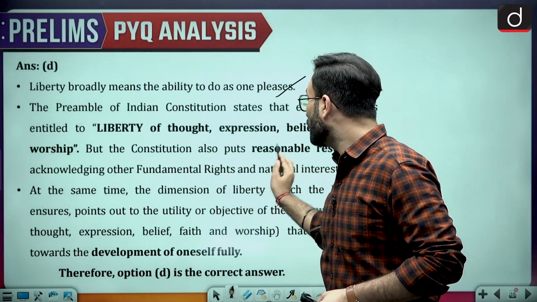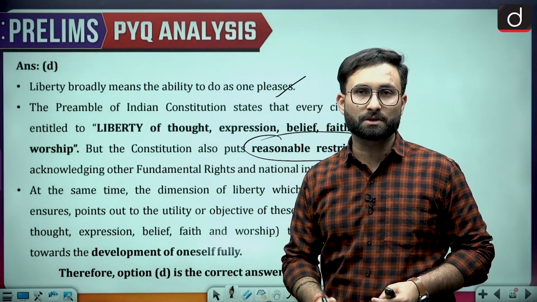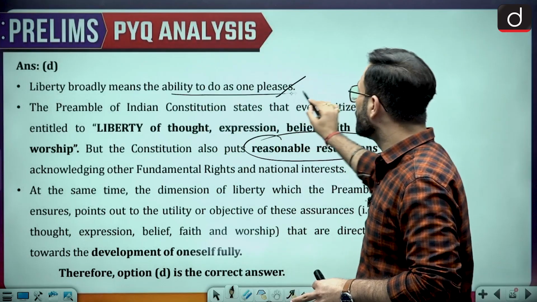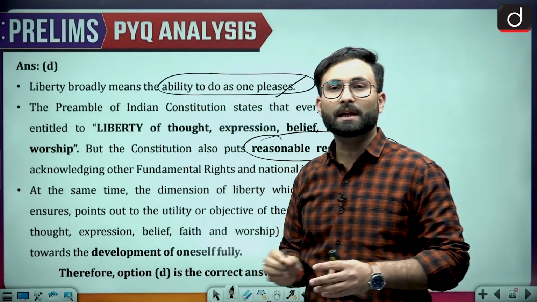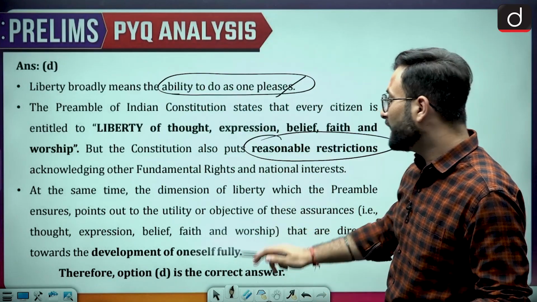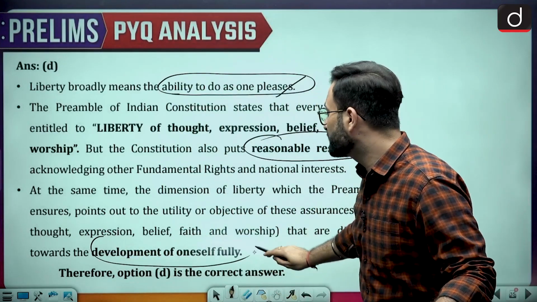Okay, so that is there. But the Constitution also puts reasonable restrictions. That does not mean that when we talk about the ability to do as one pleases, that is absolute. There are some reasonable restrictions. And why is that? That is to develop a person fully.